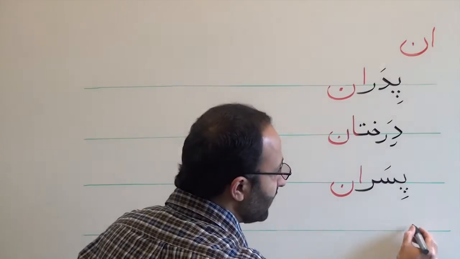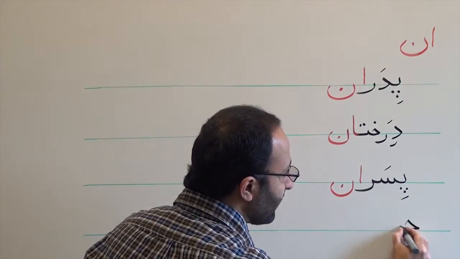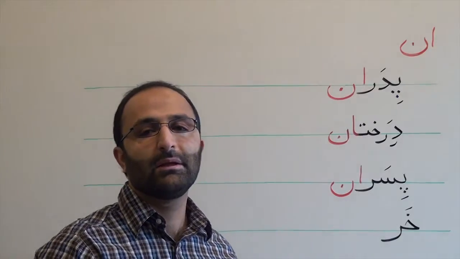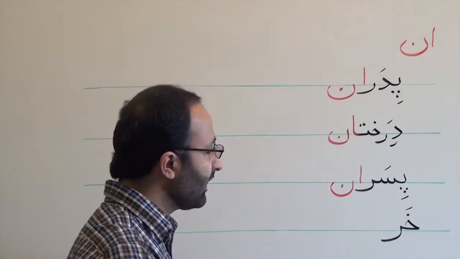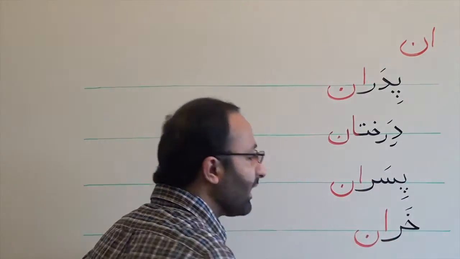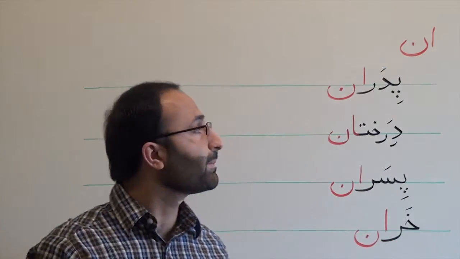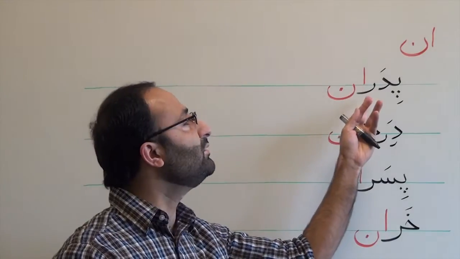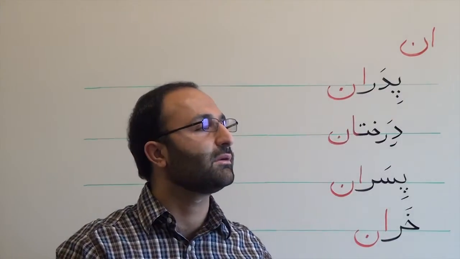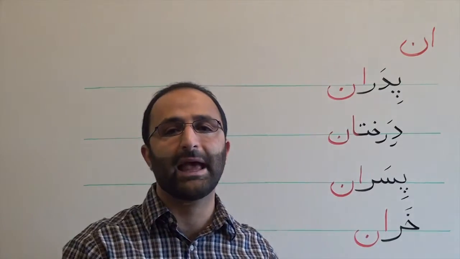The word خر means donkey. خران, donkeys. So as you can see, it can be used for human beings, for trees, as plants, and animals.